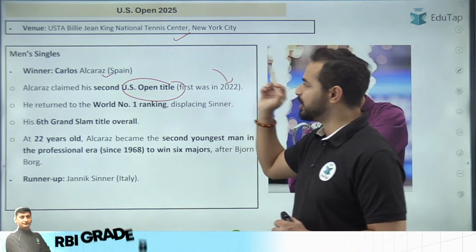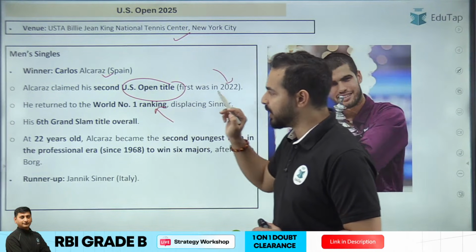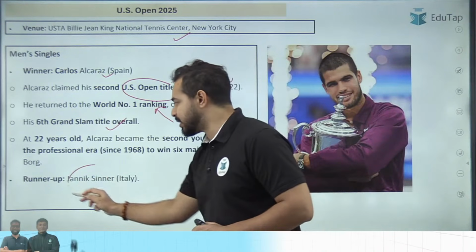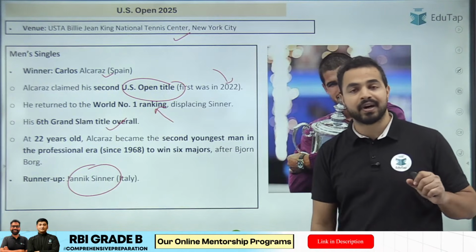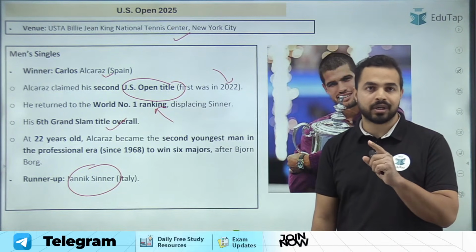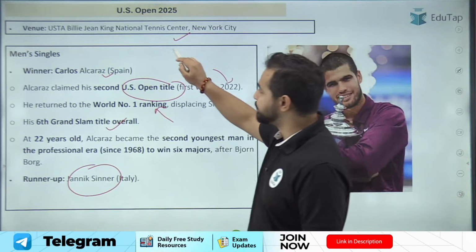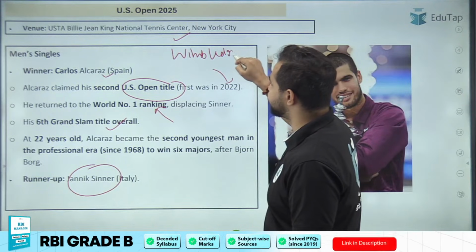The first was in 2022, and he has come back to the World Number 1 ranking, and this was his 6th Grand Slam title. Okay, who was the runner-up? Jannik Sinner. Jannik Sinner is the right answer. Guys, recently we covered in the Cincinnati Open also that Carlos Alcaraz won the match, right? But when it comes to Wimbledon, recently Wimbledon also took place, friends, right?